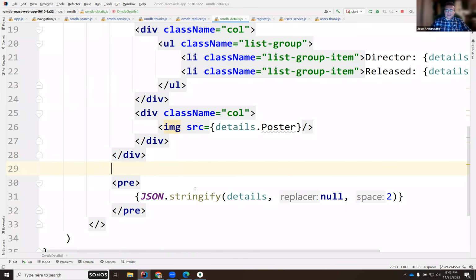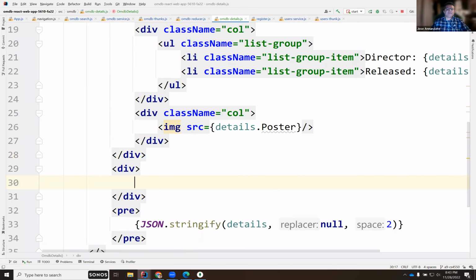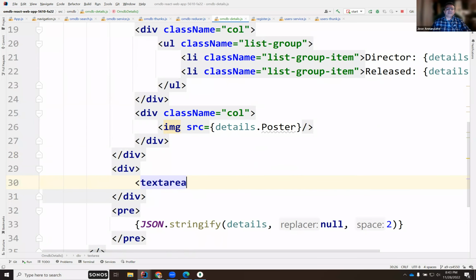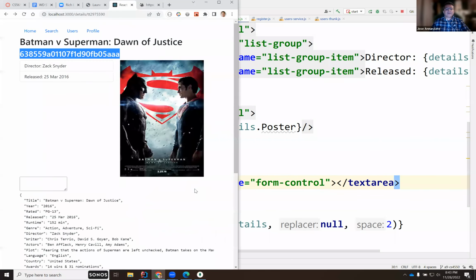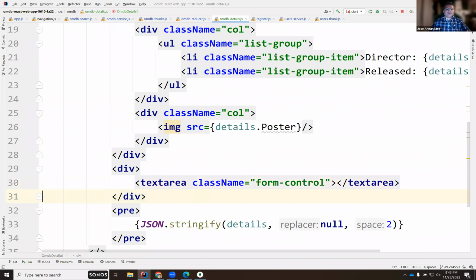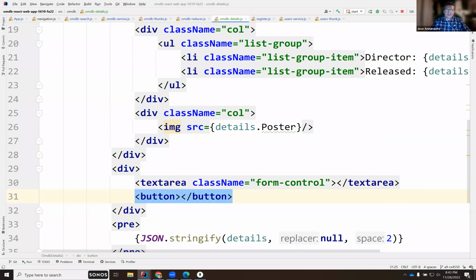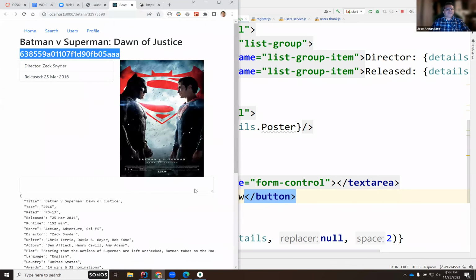Okay, so maybe this will be a div, with maybe a text area, maybe a class, this is a form control. Okay, there it is, and maybe a button where I can submit, post a review.